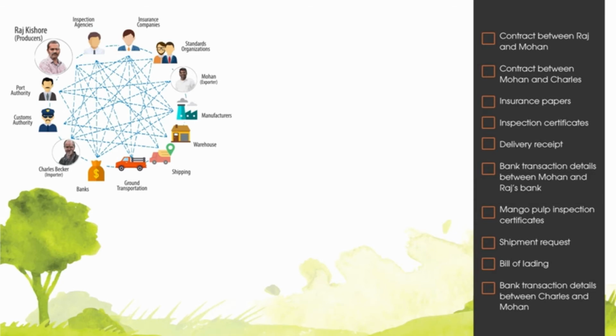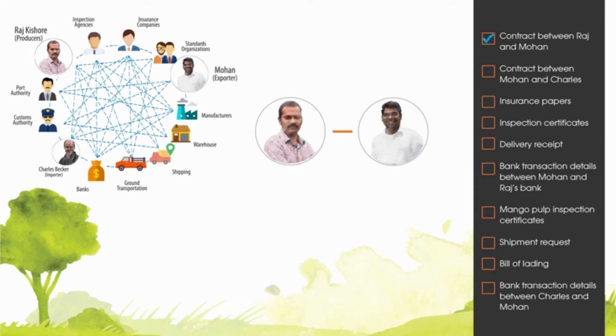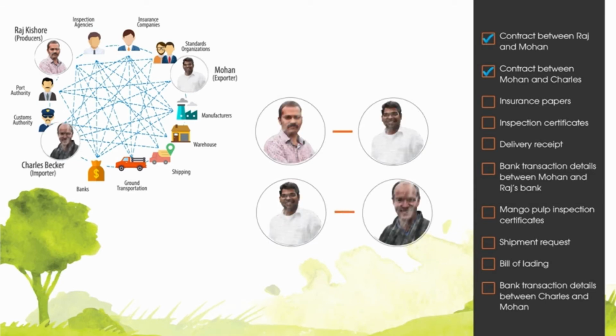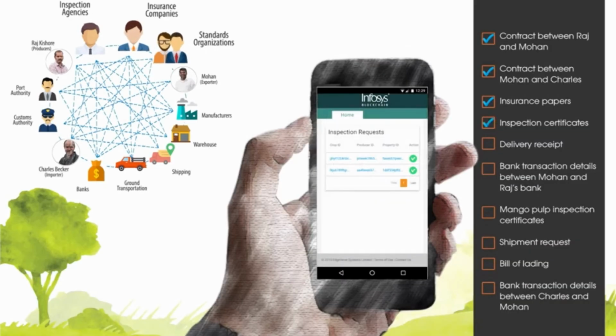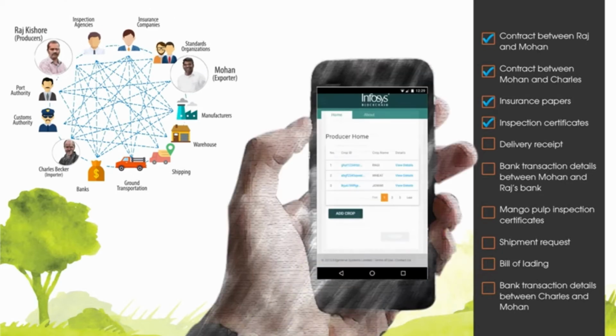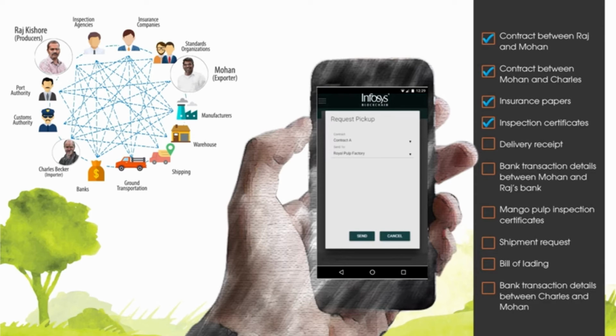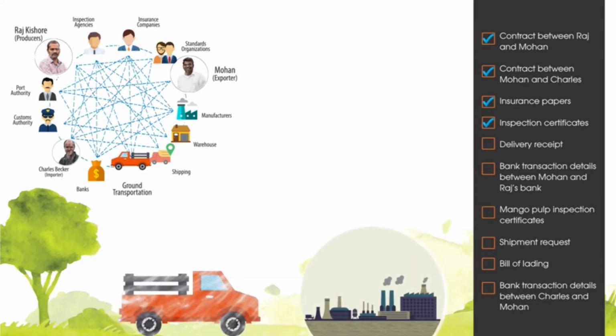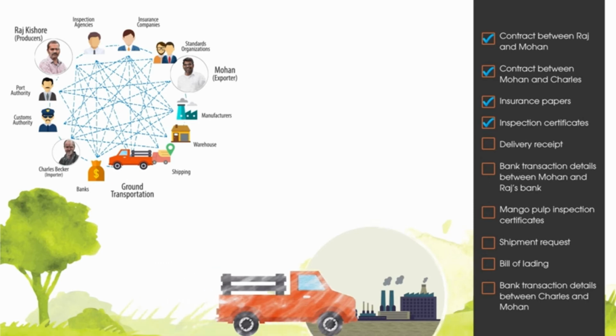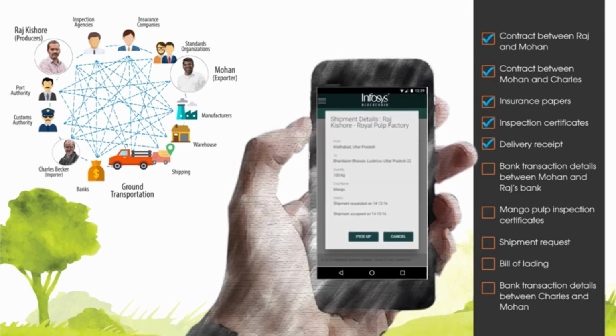The contracts between Raj and Mohan, as well as between Mohan and Charles, are stored on the blockchain network as smart contracts. Relevant stakeholders certify the produce with standard certificates. Once the mangoes are harvested, Raj generates the invoice and requests a pickup. The logistics company picks these mangoes up from Raj's farm and delivers it to Mohan's warehouse. The delivery receipt is updated and made available to all stakeholders on the network.